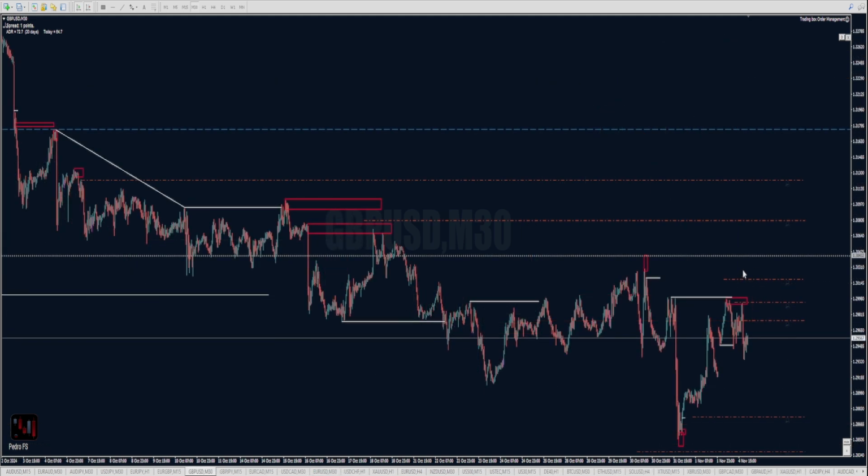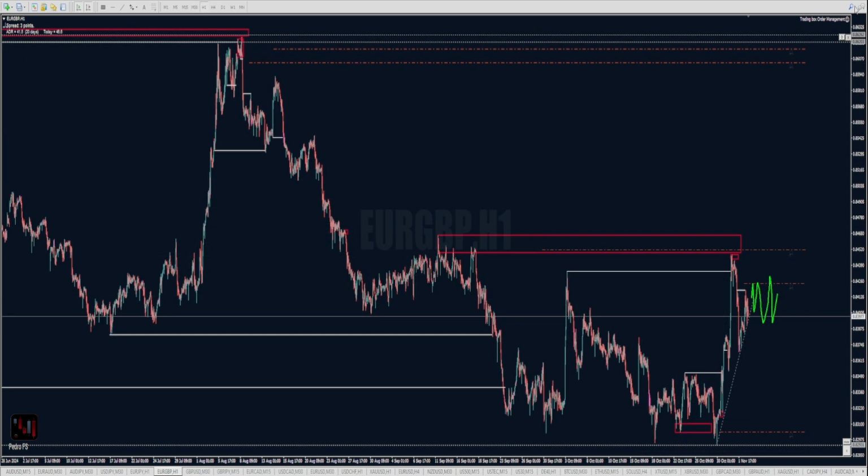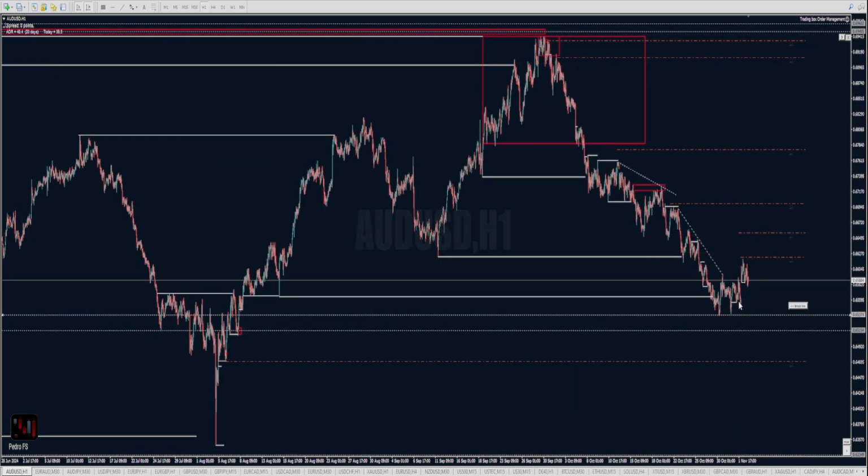A little bit similar also on the pound dollar, it can have a little bit more room to the downside. I would like to see these highs as well being taken, with price getting closer to this high in here, to this supply level. And then euro pound is now in a range as expected. And then another one that we're going to pay attention to, of course, is the Aussie dollar and the Aussie pairs. The bigger move is going to happen overnight, but perhaps we may have an opportunity around the London Open to look for a trade.